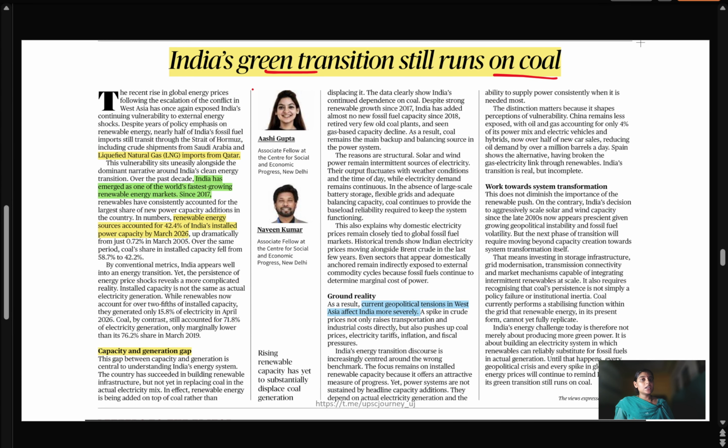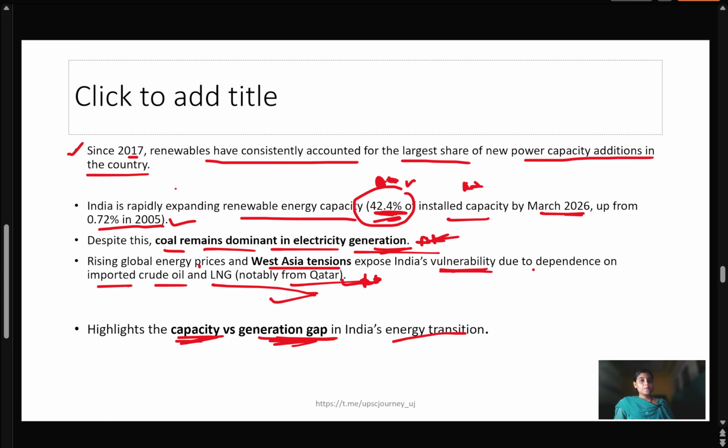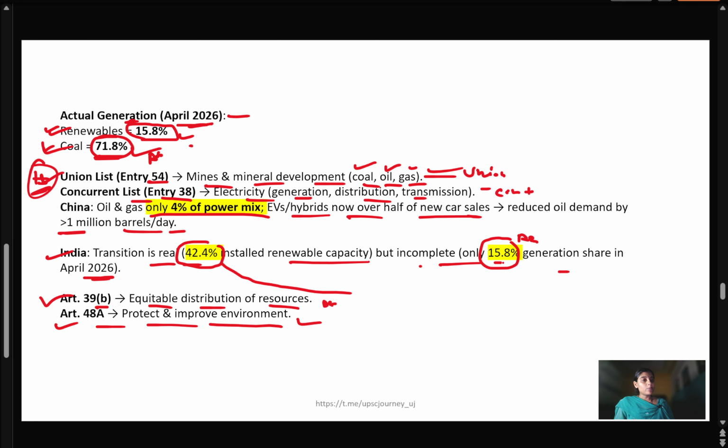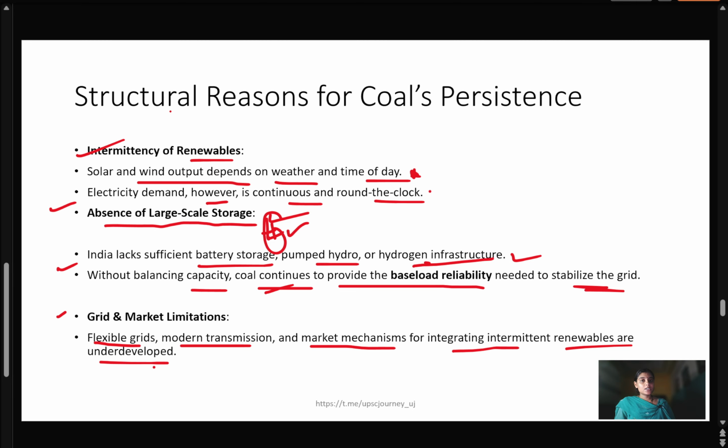After that, we saw India's green transition, and how India has a 42% installed capacity for renewables, but only a 15.8% share of generation comes from renewable energy. We are still heavily dependent on coal, with around 71% coming from coal. After that, we saw the structural causes: the absence of large-scale storage, and grid and market limitations.